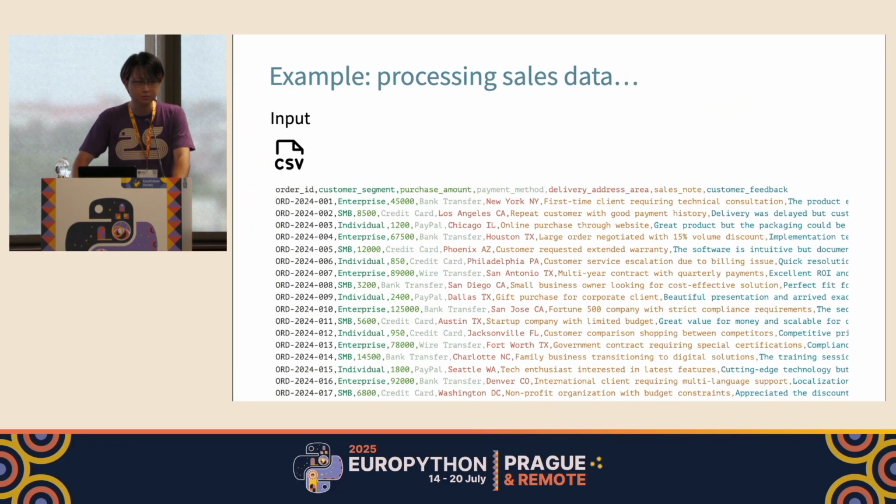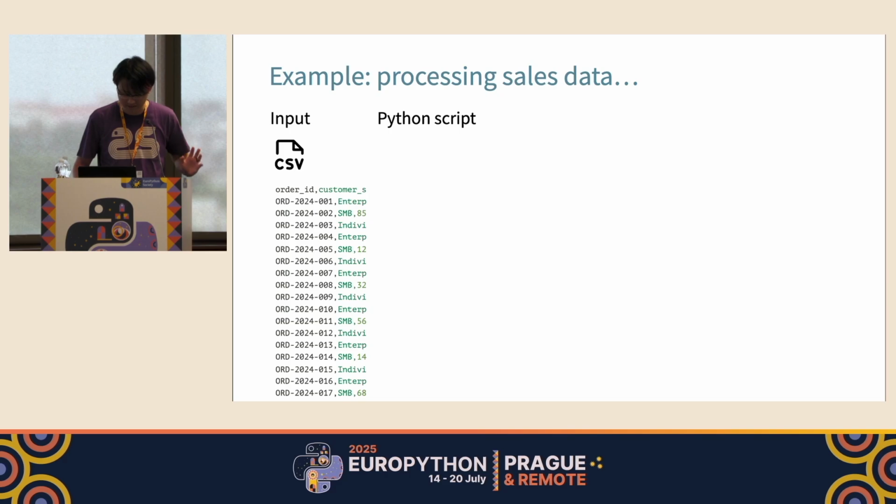So let me provide one example. Please assume that we have some sales data formatted as a CSV file, and we have to extract some information or insights from this kind of table data just by writing Python scripts. By the way, this is just a mock sample CSV, so you do not have to take a closer look into each line of this data, but just assume that we have some table CSV data.